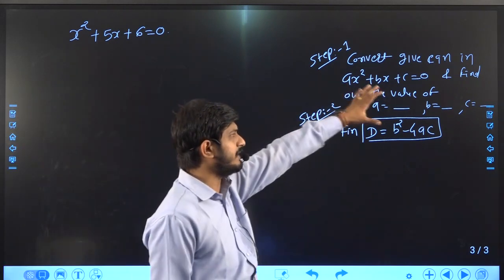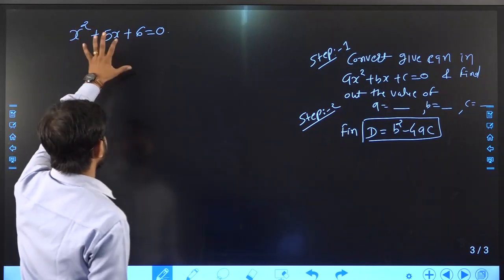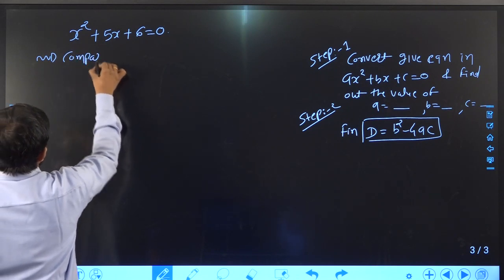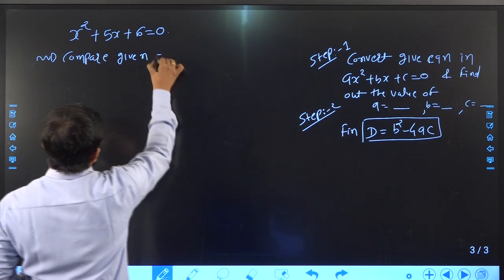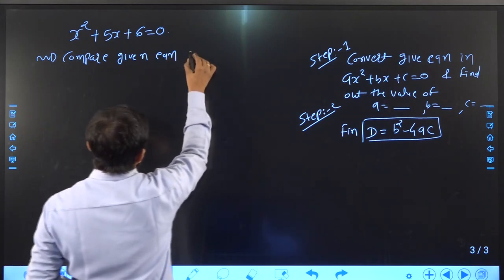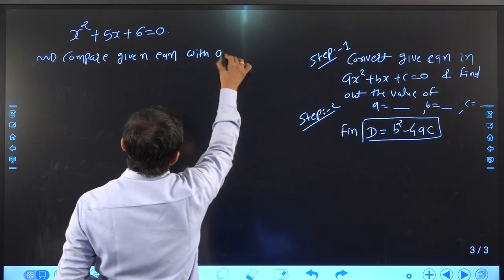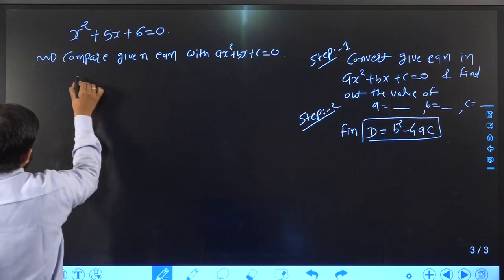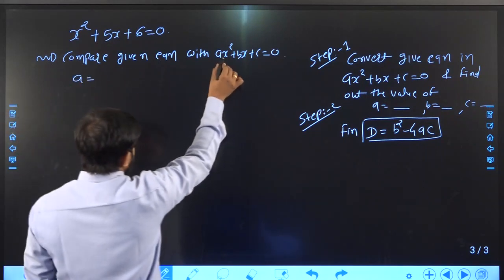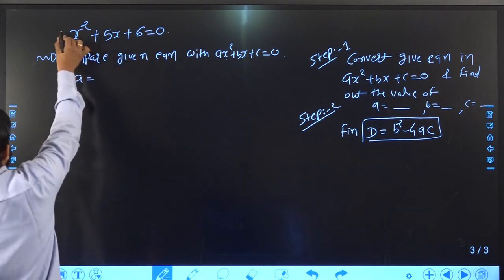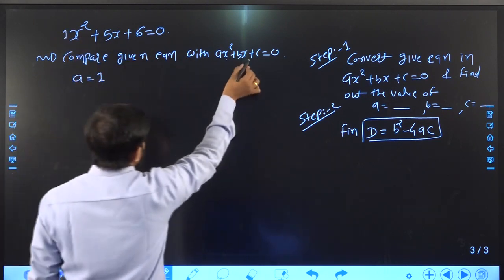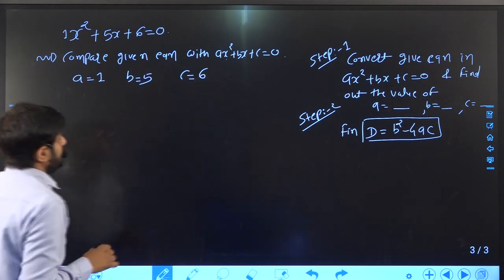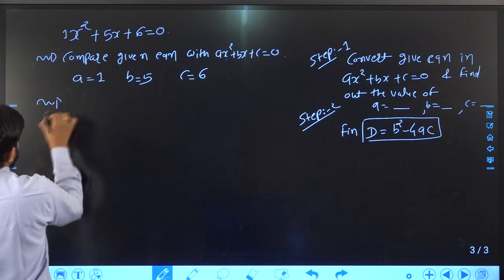First step is convert the given equation in the general form. This is already a general form. Then compare the given equation with ax square plus bx plus c is equal to 0. After comparing, you can get the value of a. The coefficient of x square is a. So coefficient of x square is what? Is 1. Coefficient of x is b. So b is what? 5. Constant term is what? 6. Okay. Now find the value of d.